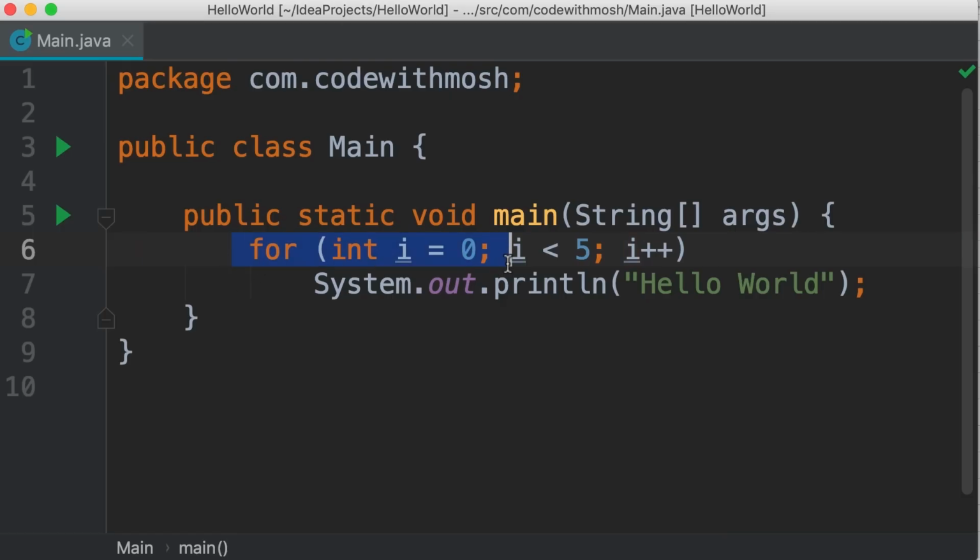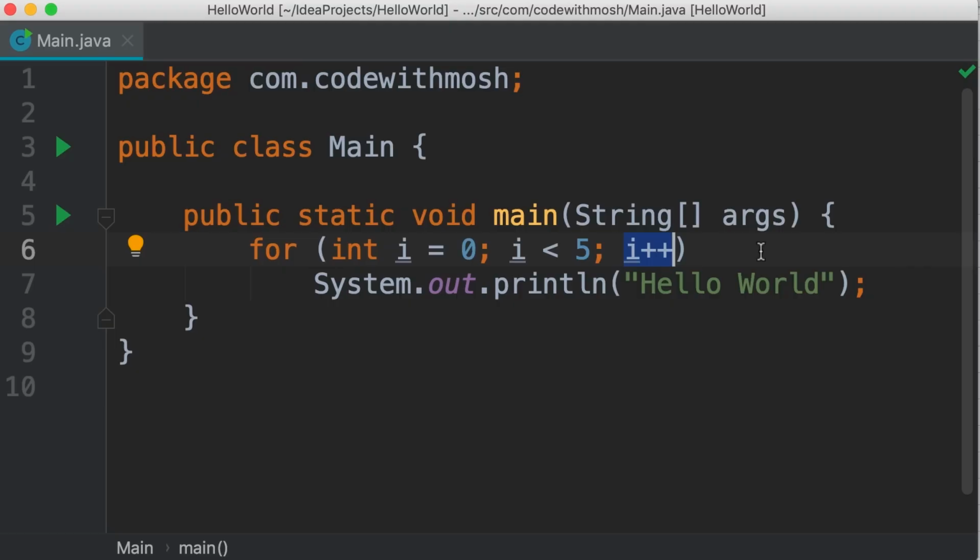Now let me explain how this code gets executed. When Java sees this for loop, first it will execute this statement. So here we're initializing i to 0. Then Java evaluates this condition. Is this condition true? Obviously it is because 0 is less than 5. So the control moves to line 7. This line gets executed. Now at the end of this iteration or at the end of this loop, the control moves here. So i is incremented by 1.